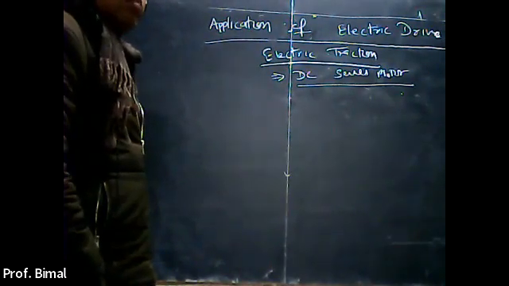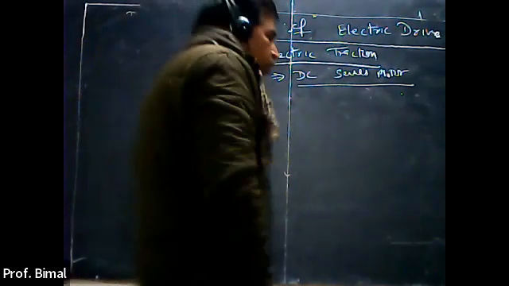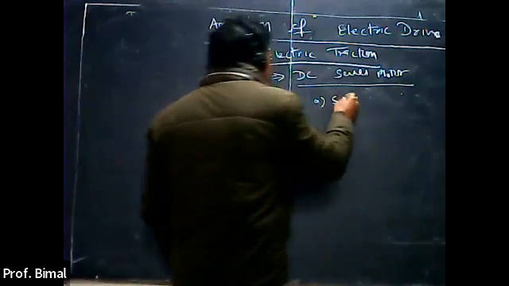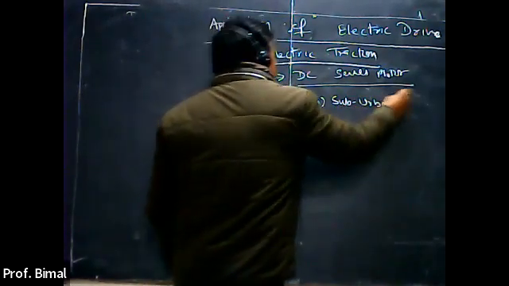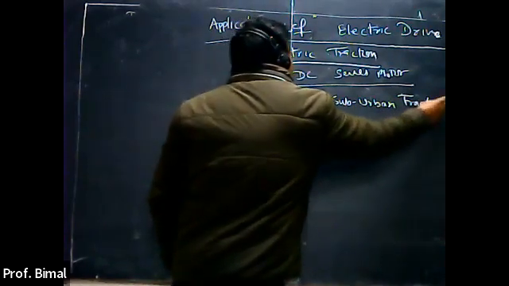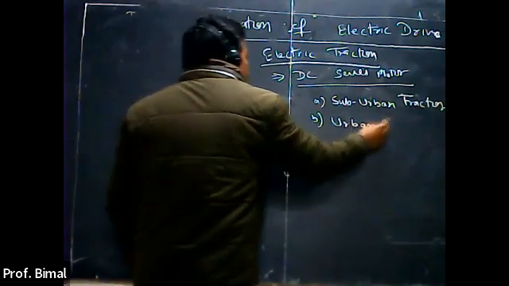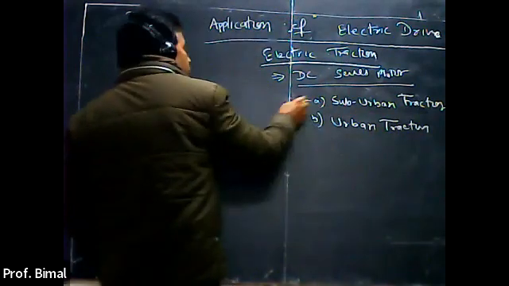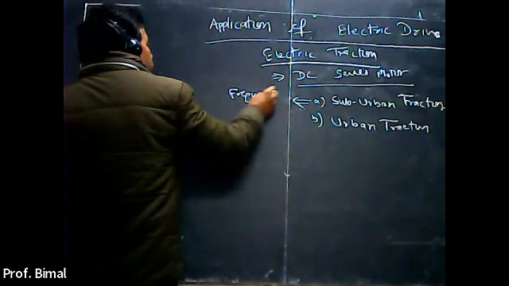Due to this, we will prefer to use this motor, right? But again, we will just divide it into two parts. One is suburban traction system, and second is urban traction system. In case of suburban traction system, frequent start and stop is required.